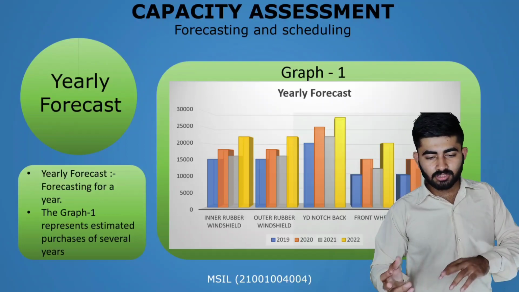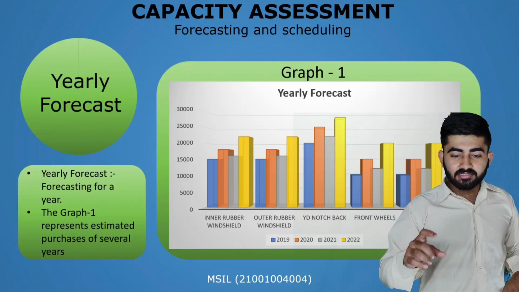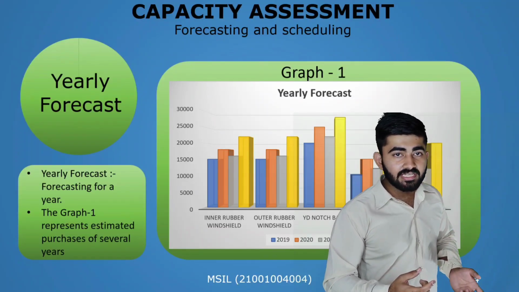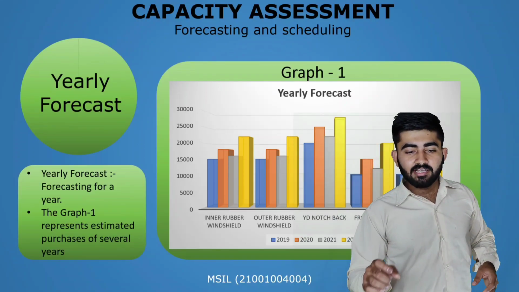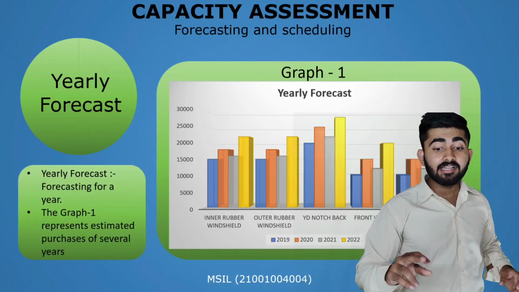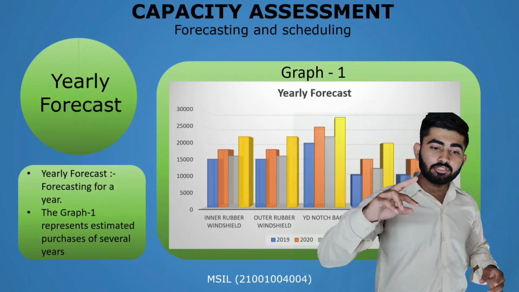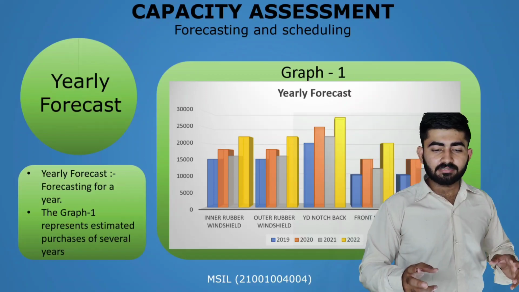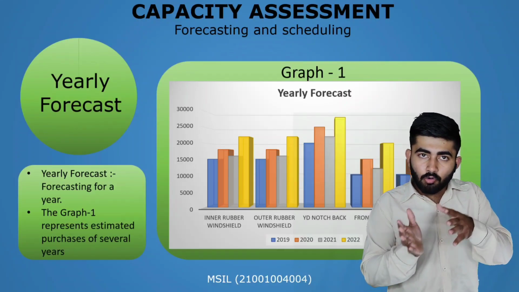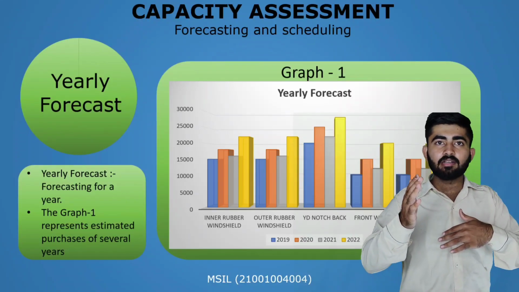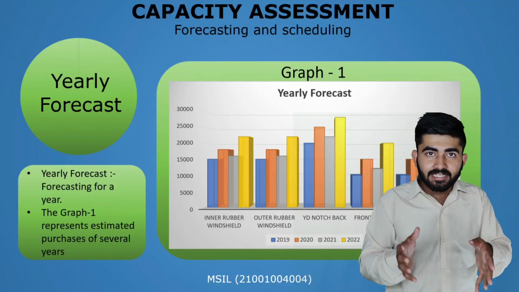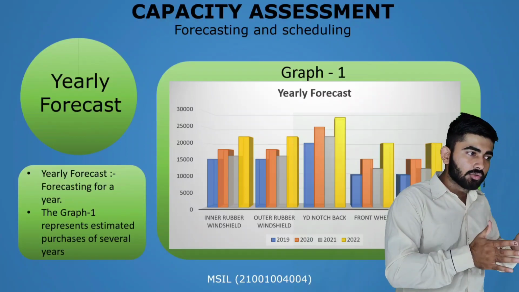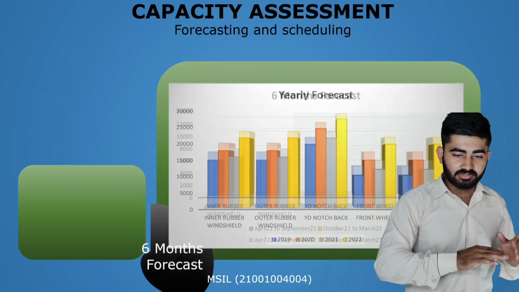So in 2019, the inner rubber windshield was a part purchased by Maruti. Its estimation is around 15,000. Similarly in 2020, this was between 15 and 20,000, and in 2021, 20,000 to 25,000. It depends on how much the company can vary from the first year or the previous year. It is not necessarily that a company should be on an upscale or a downscale.